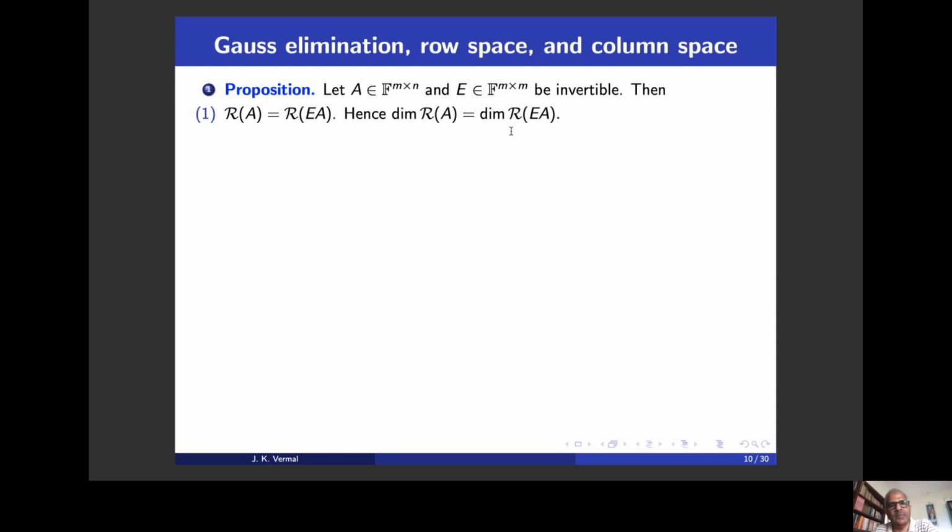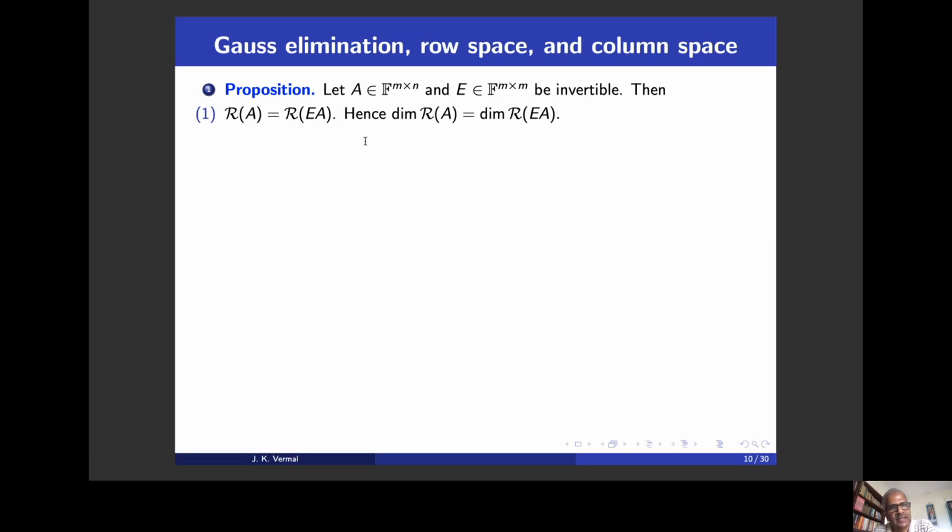Okay, how is it going to be applied to Gauss elimination? In Gauss elimination, the row operation is carried out by pre-multiplying A with an elementary matrix. This E becomes an elementary matrix. We know that an elementary matrix is invertible. Then this fact says that when I apply an elementary row operation, I convert the given matrix into a new matrix which is becoming closer to row echelon form.